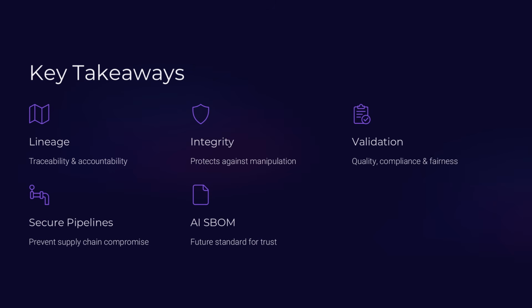Now that you have explored data lineage, dataset integrity, validation, and secure pipelines, let us summarize the essential insights. Data lineage provides traceability and accountability. Dataset integrity protects against manipulation. Training data validation ensures quality, compliance, and fairness. Secure machine learning pipelines prevent supply chain compromise. Enterprise tools support governance, but architecture defines control. The artificial intelligence software bill of materials will become a future expectation for transparency and trust. Securing data and pipelines protects intelligence at its origin.